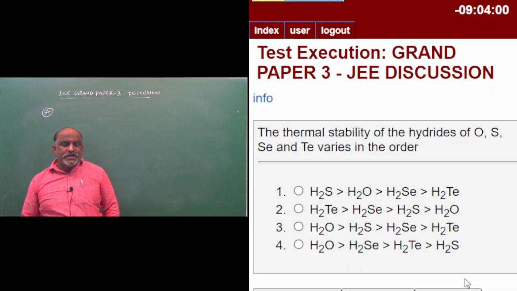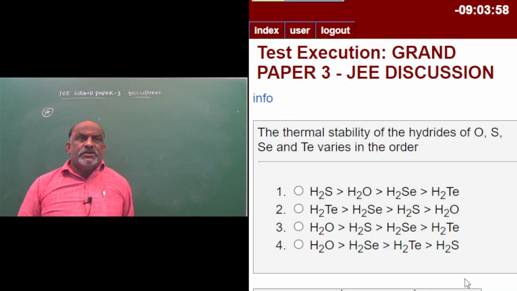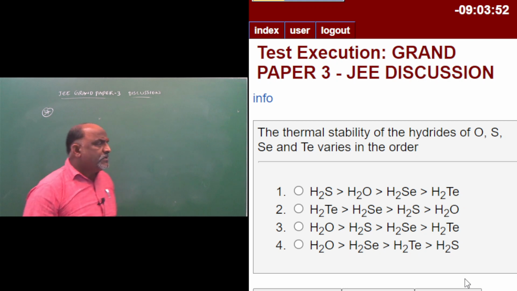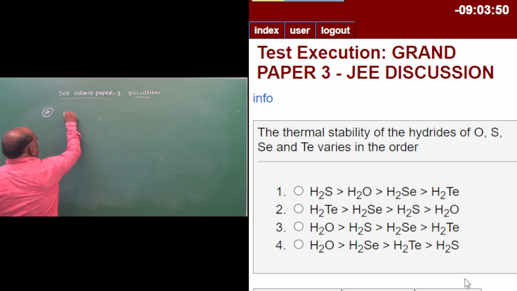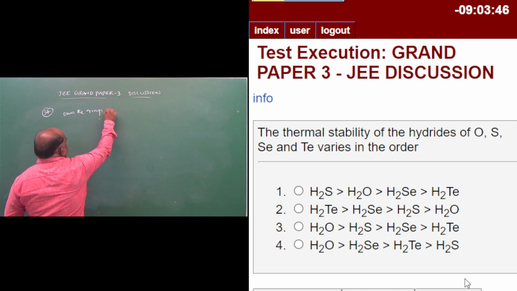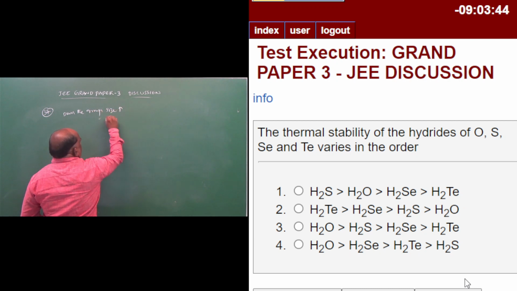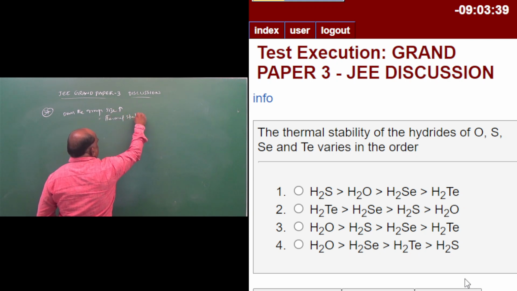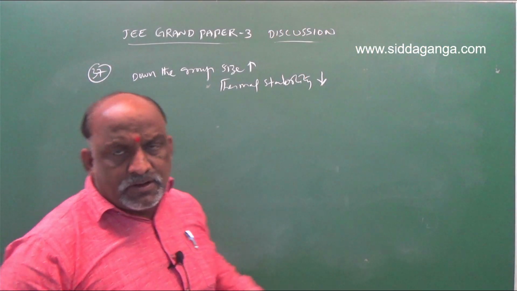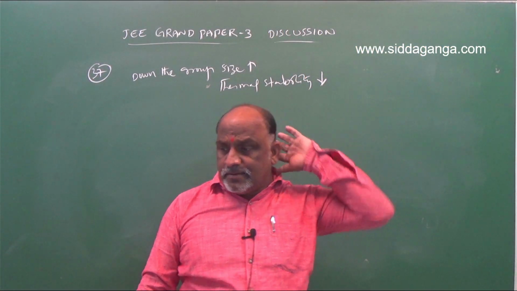The thermal stability of hydrides of oxygen, sulfur, selenium, tellurium varies in the order. Generally, down the group size increases and thermal stability decreases.